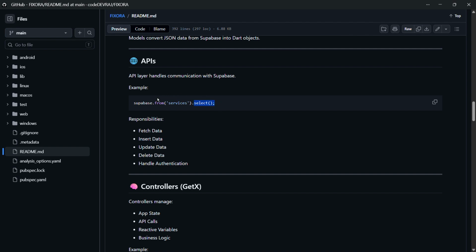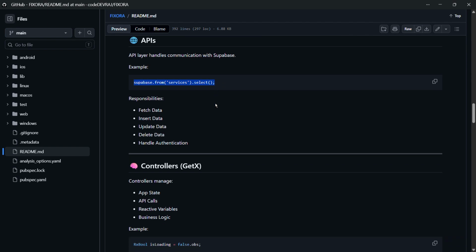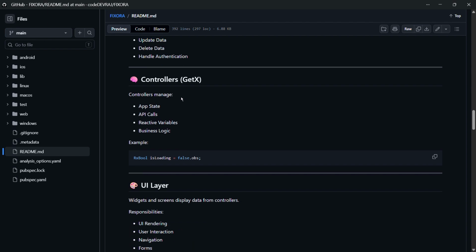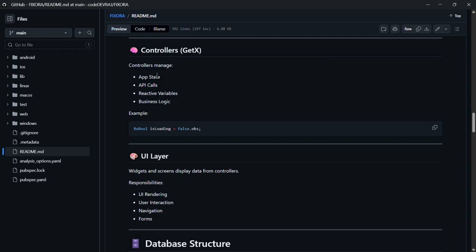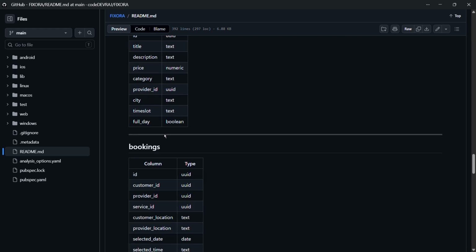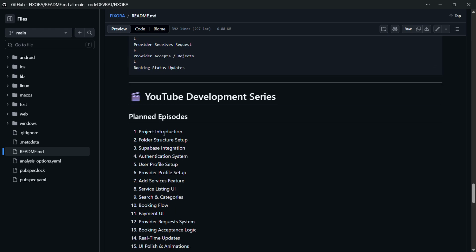In the API folder we are using code for communication with the database. Here are the response, fetch, insert and update database functions, and all those things. For controllers we are using GetX. The controller is the main part of GetX, where we manage the application's state, API calls, reactive variables and all those things. And that's all, nothing more.